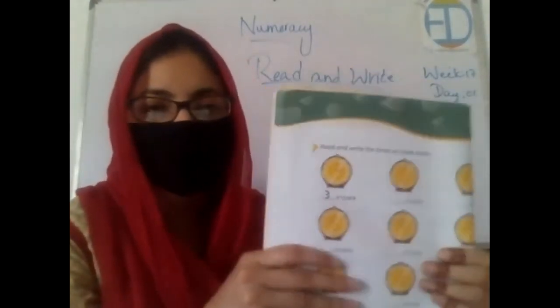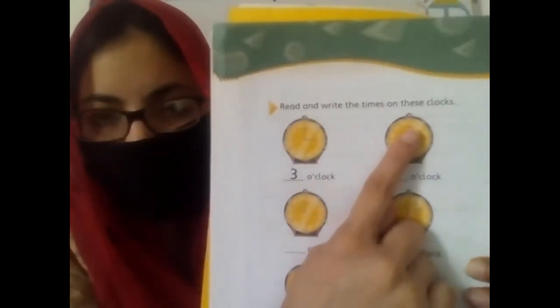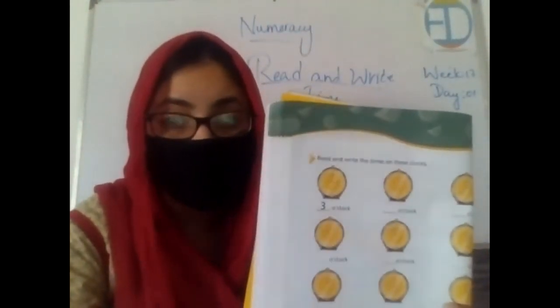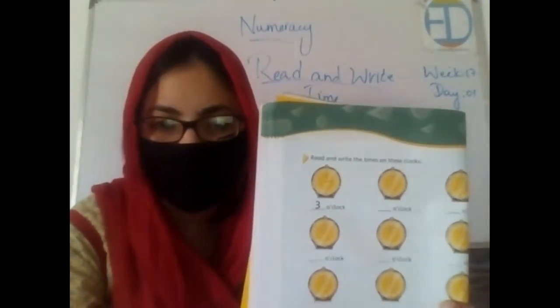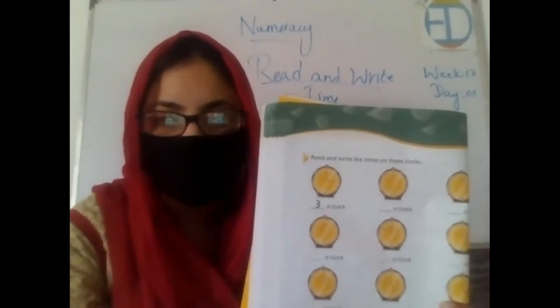Now, let's look at the next one. The hour hand is on 7 and the minute hand is on 12. So this means it is 7 o'clock. Excellent, Ahmad. Who is going to tell us the next one? Yes, raise your hands. Hurry up. I need participation from all of you. Who is going to tell us the next one?